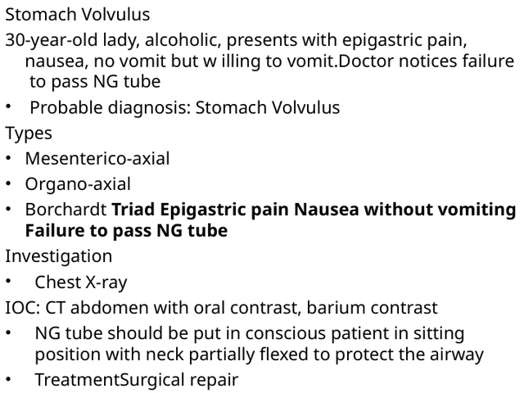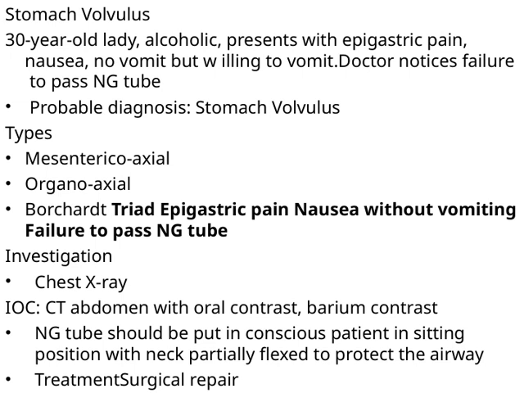Now, there are two main types of stomach volvulus to be aware of: mesenteroaxial and organoaxial. These refer to the axes around which the stomach twists. A classic feature to remember is Borchardt's triad, which includes epigastric pain, nausea without vomiting, and failure to pass an NG tube. Recognizing this triad can really help in making a prompt diagnosis. For investigations, a chest X-ray can provide initial clues, but more definitive imaging like a CT scan of the abdomen with oral contrast or barium contrast is often required to confirm the diagnosis and assess the extent of twisting.